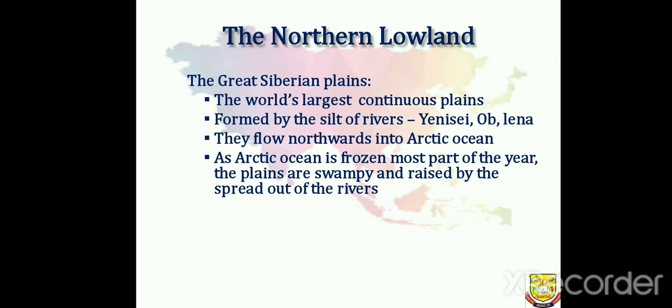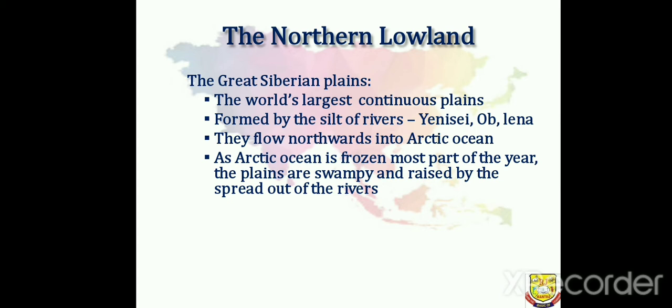Therefore, the water from the mountain, while finding its way to the sea, that is the Arctic Ocean, cannot reach the ocean as the ocean is frozen. So what happens is the water overflows and collects on the flat land. That is, the river is completely spread out in the plain, making it very swampy. The western part of the lowland is a flat plain when compared to the eastern part.